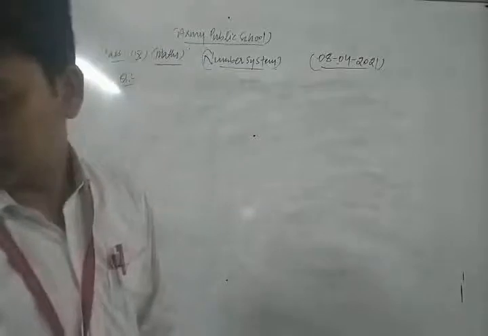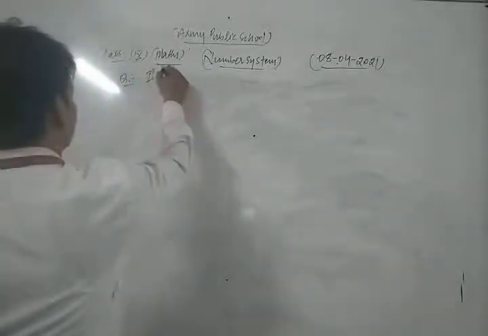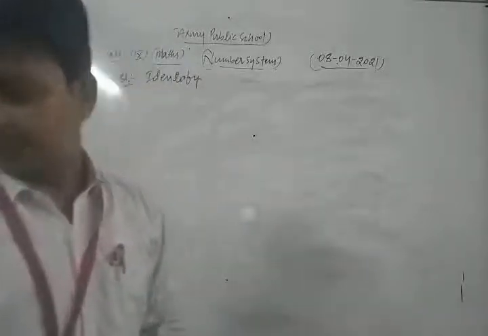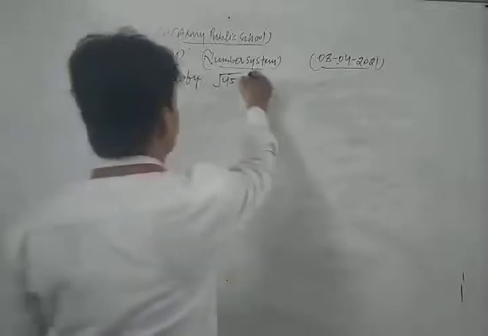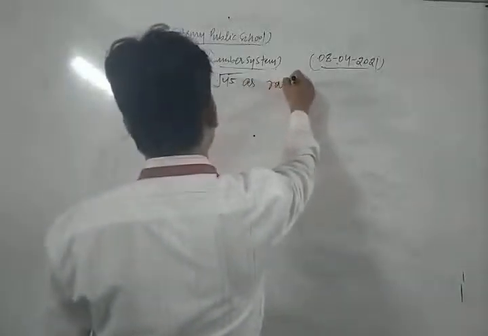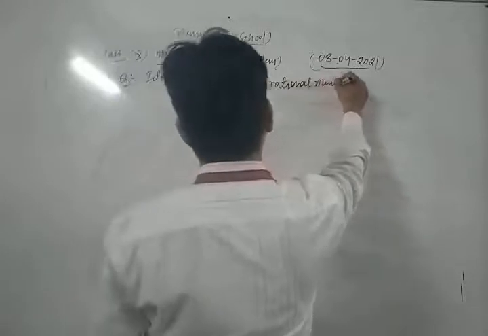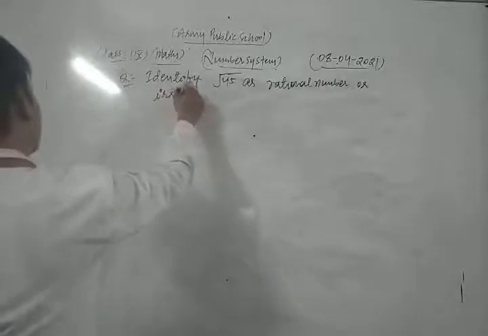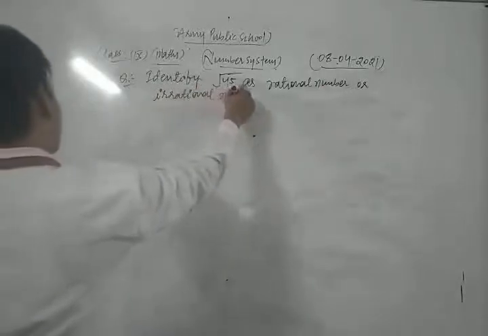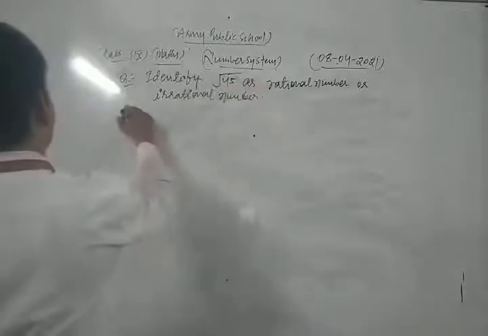And the question is, we take a very important question. Identify under root 45 as rational number or irrational number.